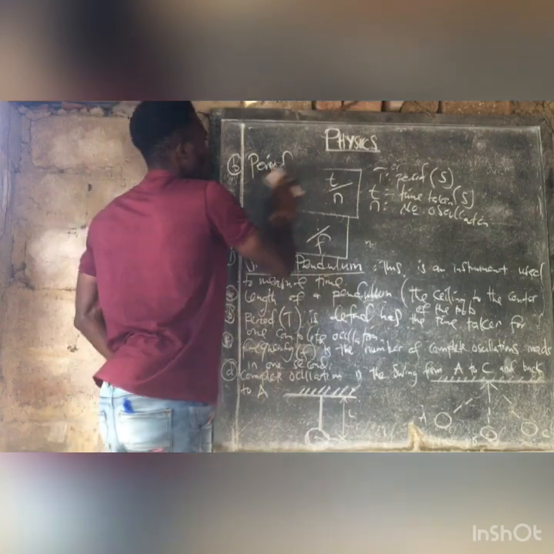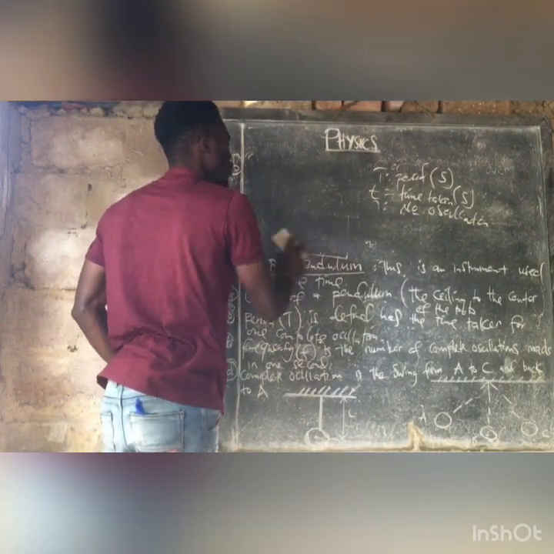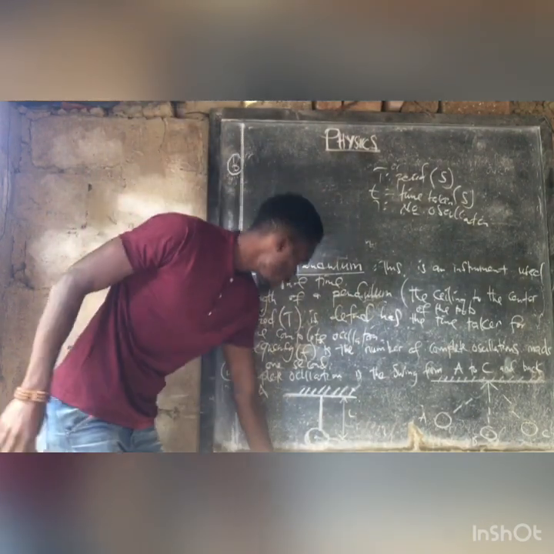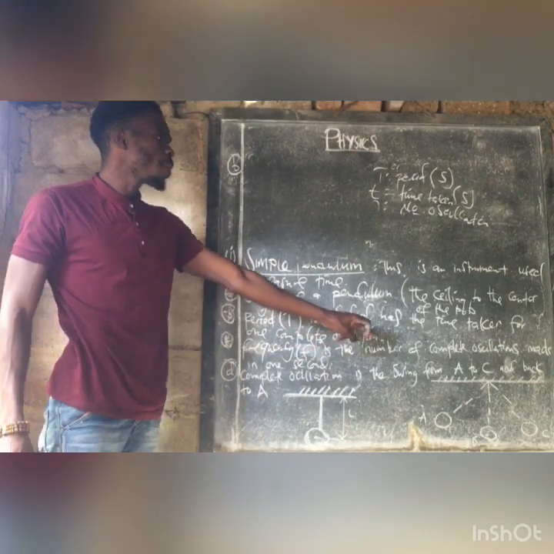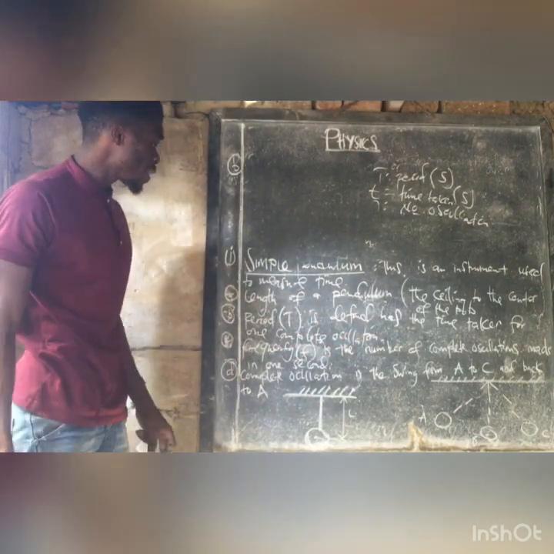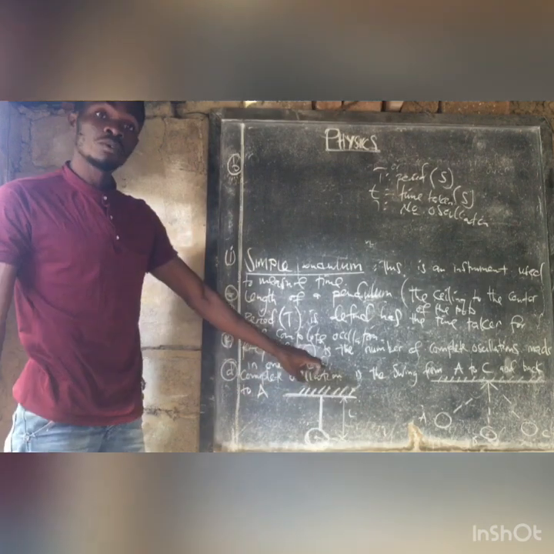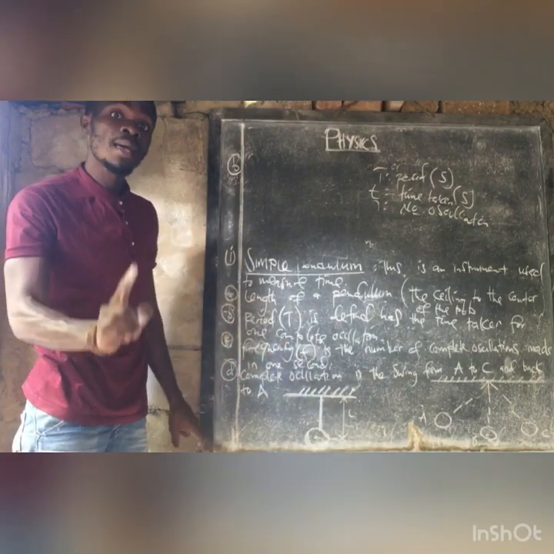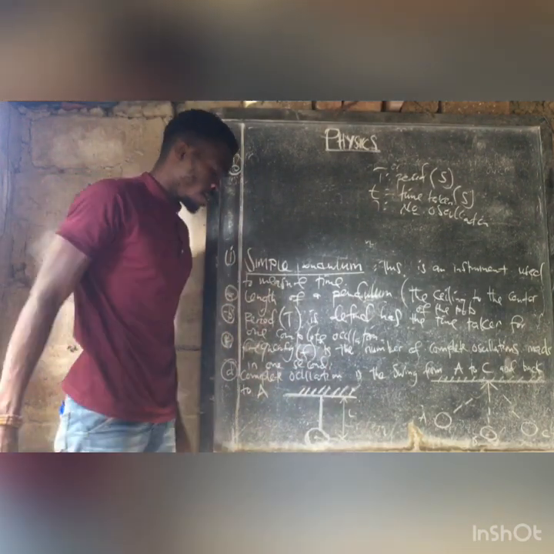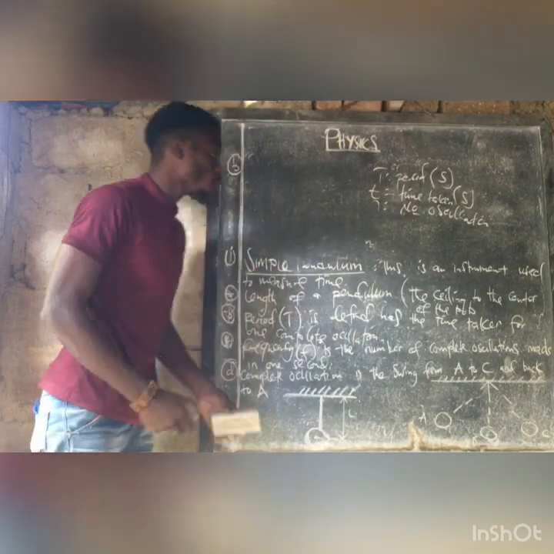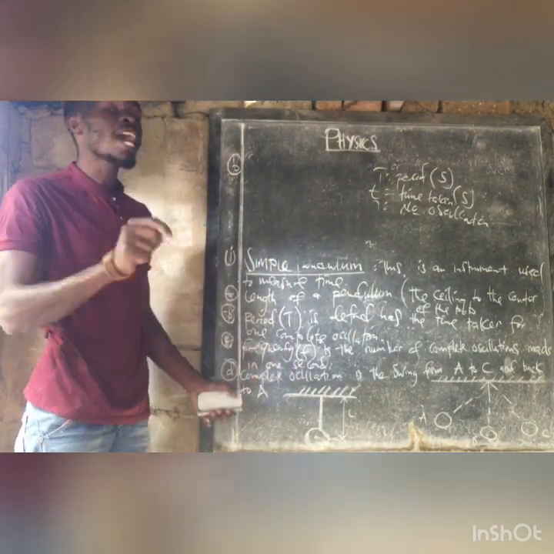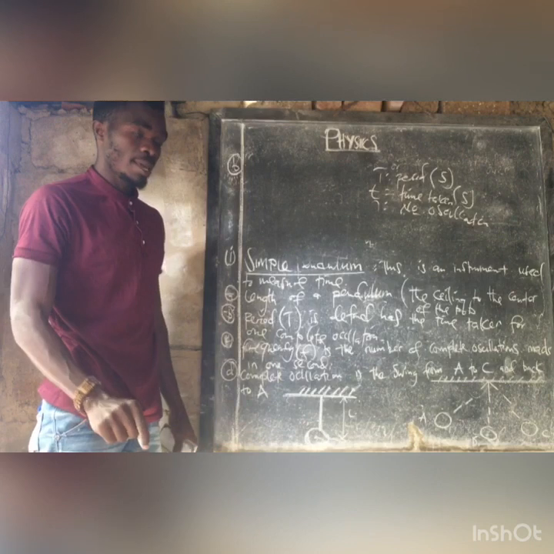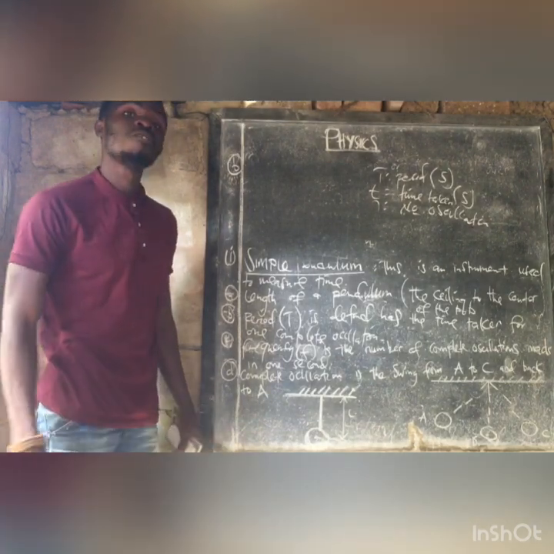Let's talk of the frequency. Frequency is the number of oscillations made in 1 second, or per second. Per means 1. So if we talk of frequency, we are talking of the number of oscillations made per second by the bulb of a pendulum.